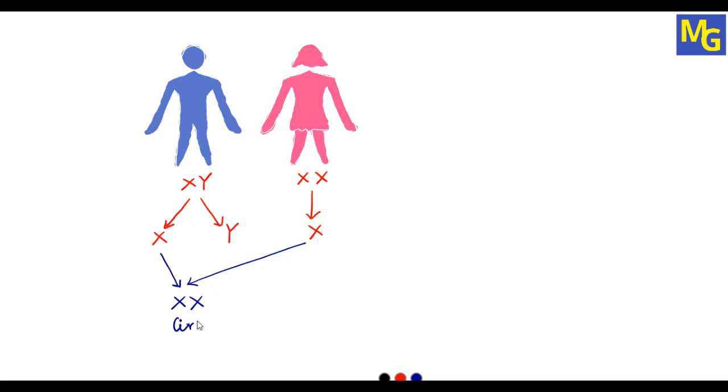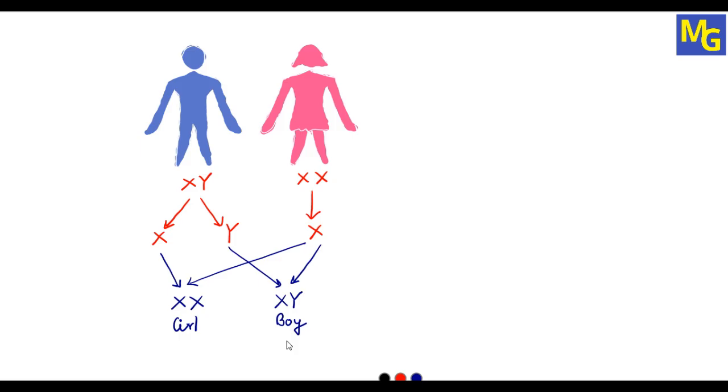So I'll write it here, girl. Then, if the sperm having a Y chromosome fertilizes the egg having an X chromosome, then the combination of sex chromosomes in the young one will be X and Y. And this is nothing but the sex chromosomes of a boy.